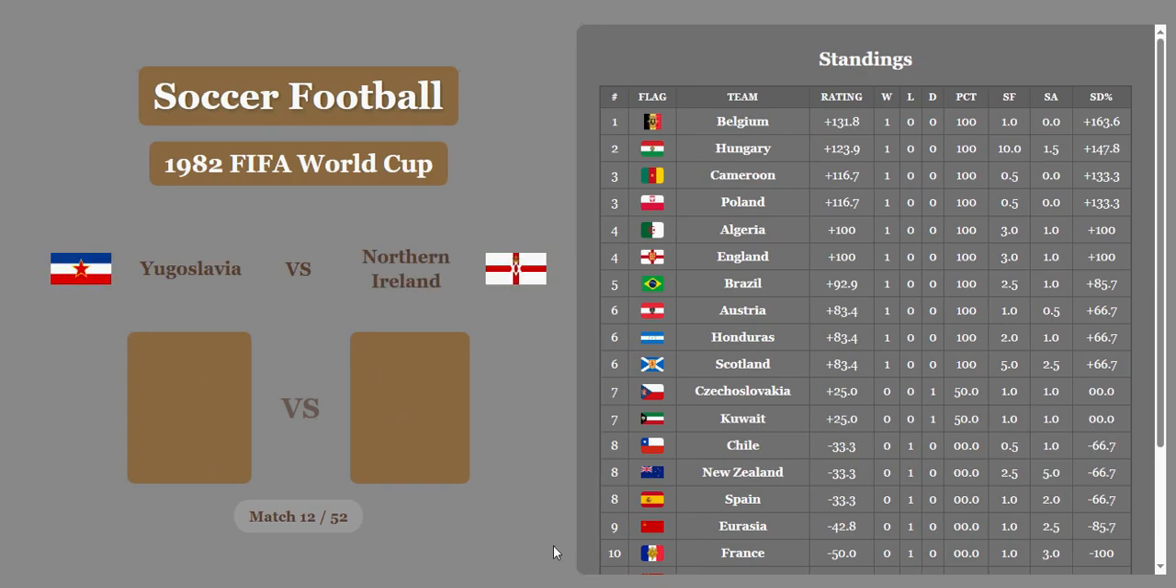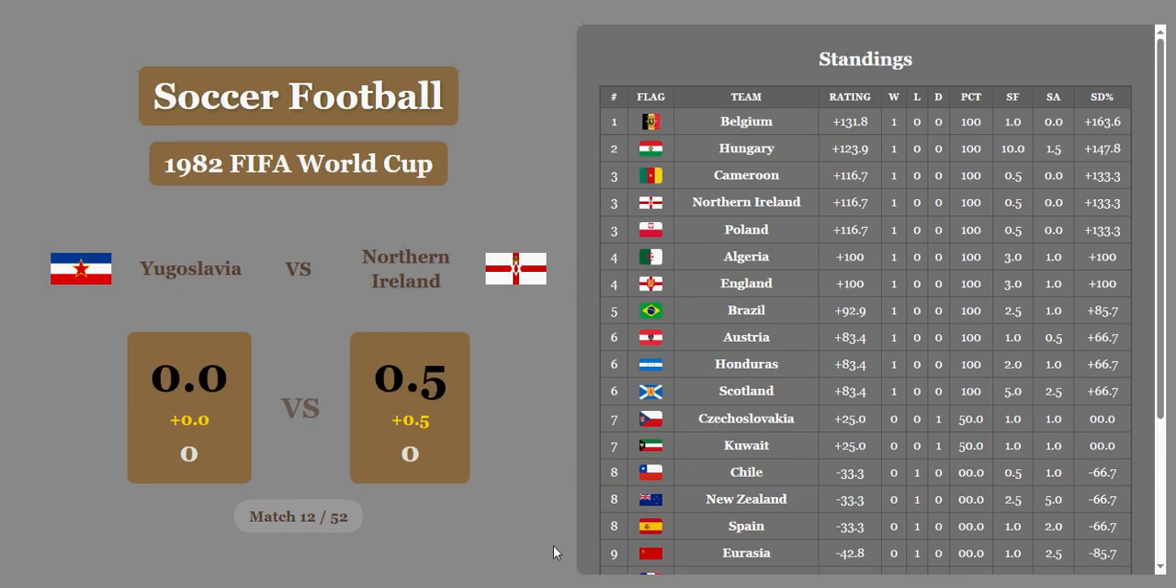Now we go to Yugoslavia versus Northern Ireland. It's a draw, but I think Northern Ireland's actually going to get a half goal here. They do, and Northern Ireland narrowly scrapes by with a victory. And they're going to start off in 3rd with Cameroon and Poland.